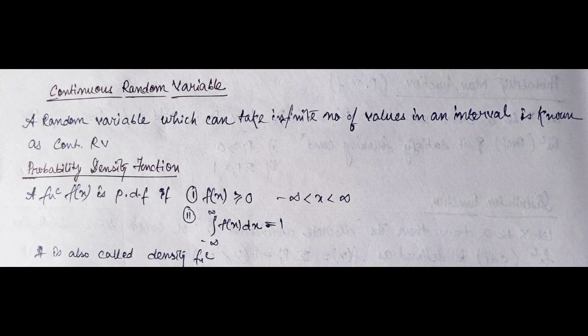But if we take a very large number of people into survey, suppose 10,000 people or 1 lakh people, we can see that the weight of every person will occupy all the points. So it will be a continuous curve. If we take the weight versus the number of persons curve, it will be a continuous value. This can be an example of continuous random variable. The distribution function associated with continuous random variable is known as probability density function or density function. It is also denoted by PDF.